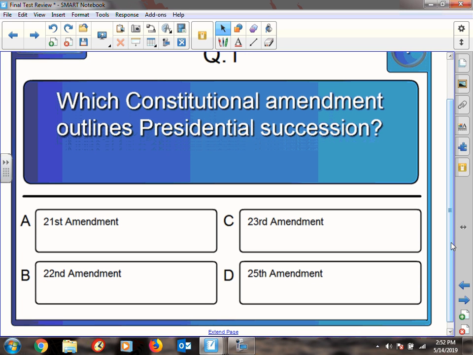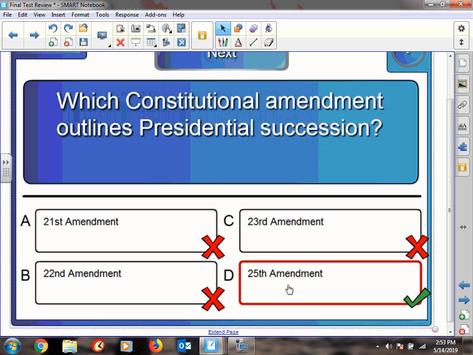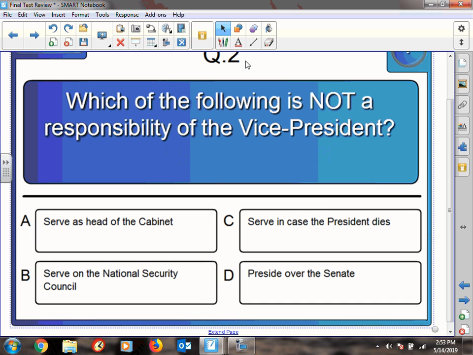What constitutional amendment outlines presidential succession? Okay, 21st. I should have went with my first instinct. Oh man, I'm embarrassed now. Good thing it's not on your test. Which of the following is not a responsibility of the vice president? He does not serve as the head of the cabinet. Phew, I knew that one.